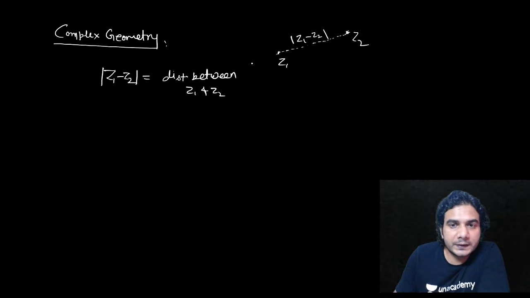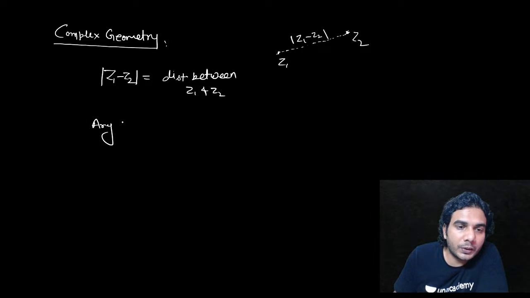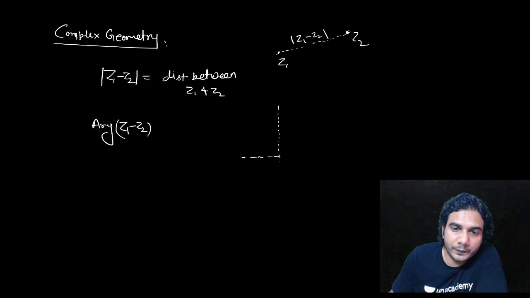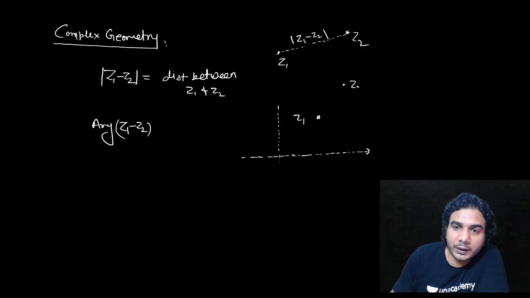You know mod of z is the distance of z from origin, right? So if you put z2 equal to 0, it becomes mod of z1, and that represents the distance of z1 from origin. Similarly, what is argument of z1 minus z2? For that you need to make a real axis, because this argument is an angle. Let's take this z2 and this z1. So z1 minus z2 is basically this vector.